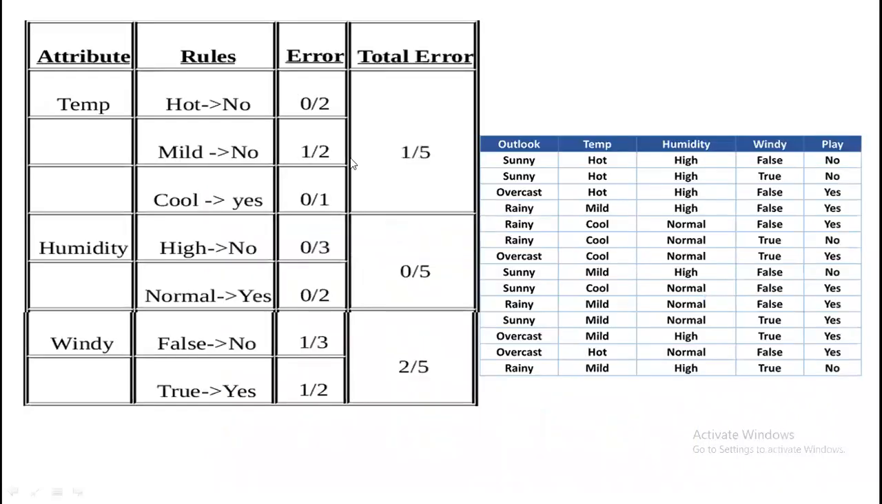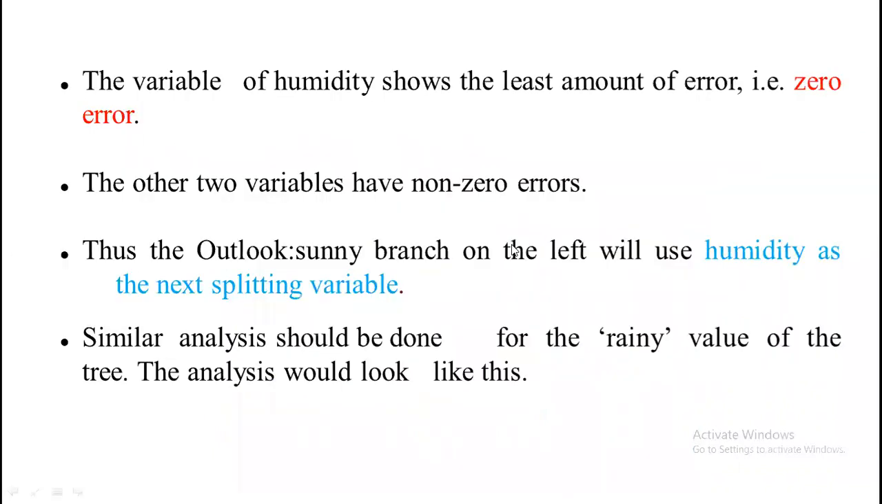Here we have the number of errors for temperature. This is with respect to sunny: temperature 1, humidity 0, windy 2. So by looking at this table, we can easily decide with the least number of errors, that is for humidity, because it takes 0 errors. So for the sunny branch, our next splitting variable would be humidity. The same thing is given here.